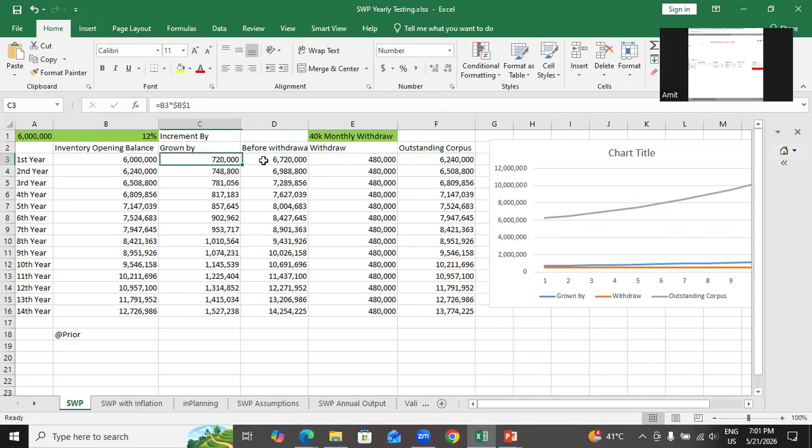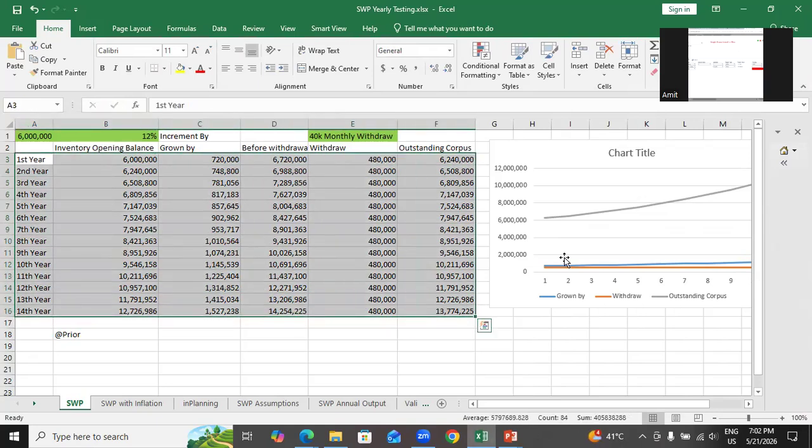So this is very simple mathematics I use. Opening balance grown by 12%. Then after growth, this is the money I would have, but I'm withdrawing 4 lakh 80,000 per year. And I would be left with my outstanding corpus at the end of the year of 62 lakh 40,000 rupees, isn't it? So the money continues to last for the next 15 years and it continues to grow. So this is an Excel scenario.